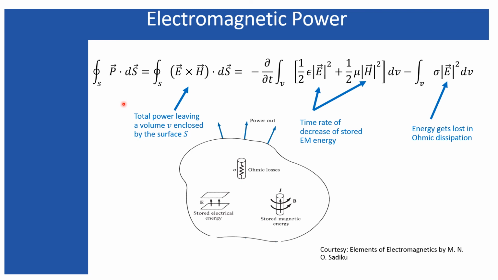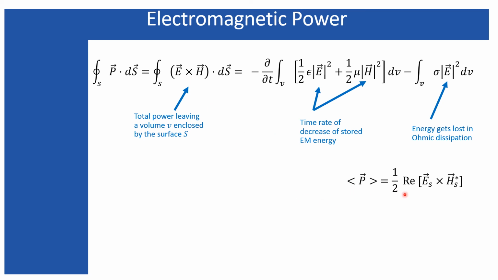However, the most useful thing is the time average power, which can easily be derived from this instantaneous power, and that is represented by this expression. I will discuss this in my next lecture, where I will discuss the power flow and the reflection of the electromagnetic wave for normal incidence and oblique incidence also.